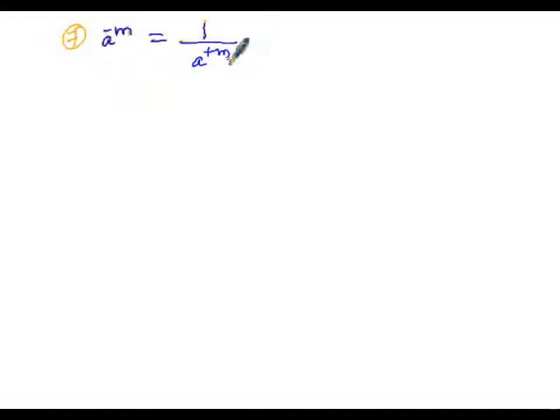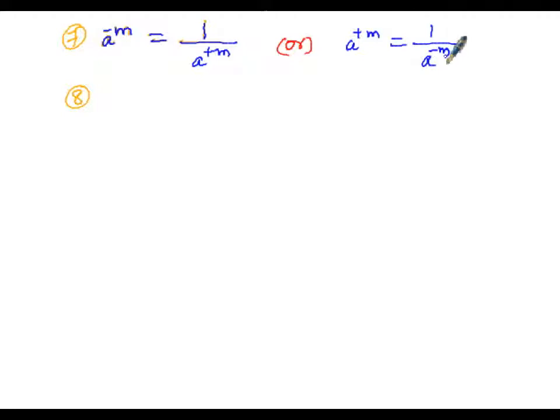If it is plus m, when it comes in the denominator, we would have written minus m. Or else we can write it as a to the power of plus m is equal to 1 by a to the power of minus m in the denominator.